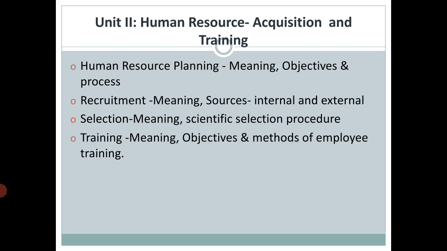Then the suffix added to planning itself is human resource. It means that in your organization you need to draft planning related to human resources. Getting it? So what is human resource planning? What are the different objectives? What are the steps included in human resource planning? You need to look after all these things.